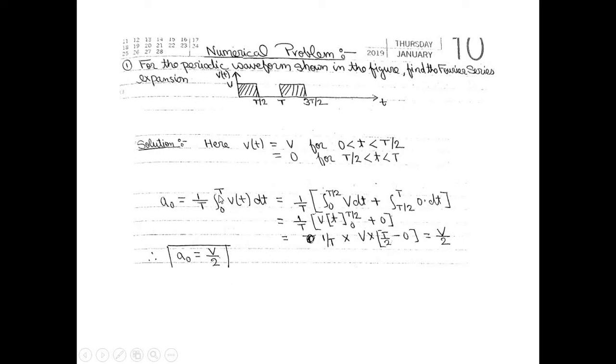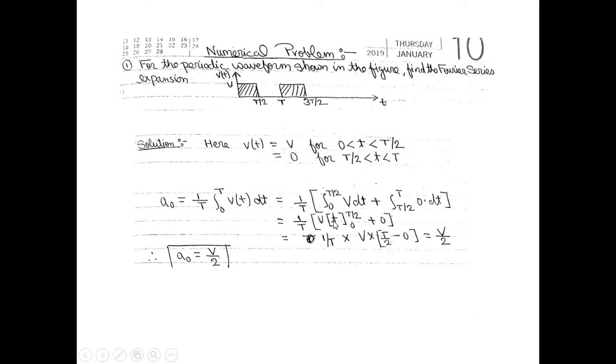So we expand this integration from 0 to T by 2, where our function will be V, so we write V dt, and from T by 2 to T our function will be 0, so we write 0 here. We already know that 0 into anything will be 0, so we don't integrate this term, it will be nullified. So finally we have to find the integration of this term only.